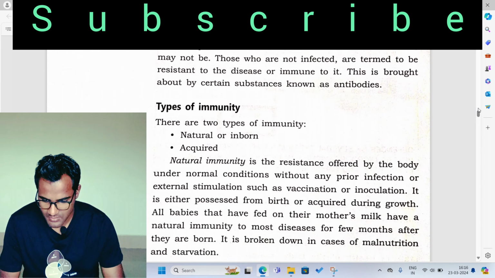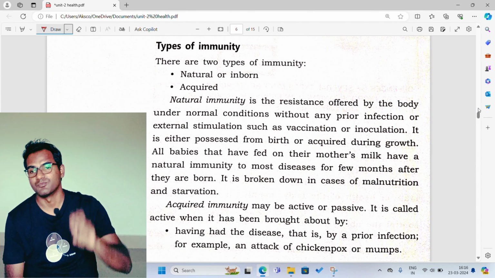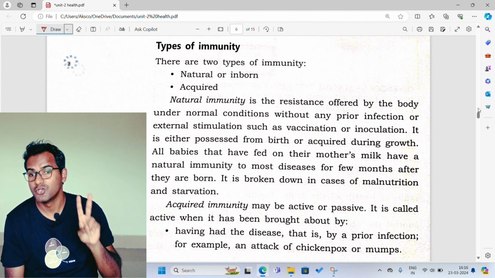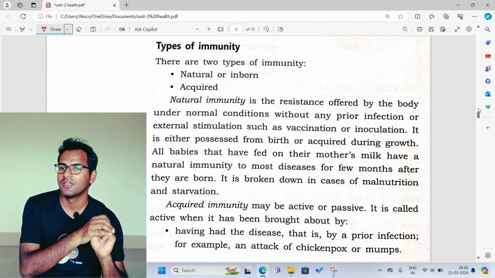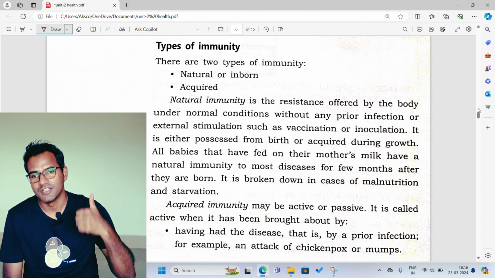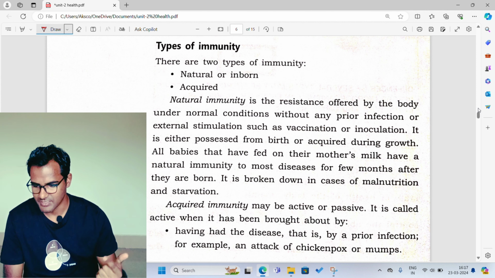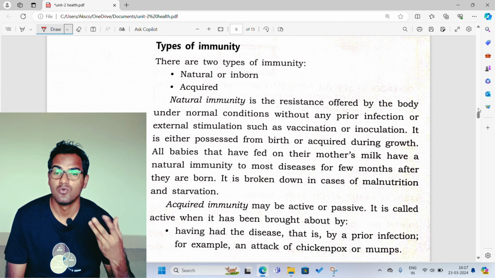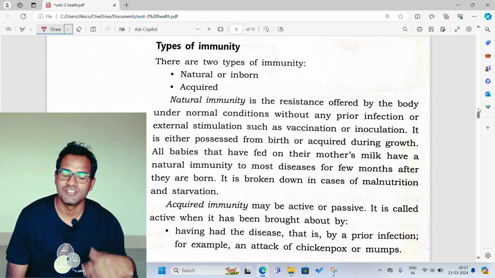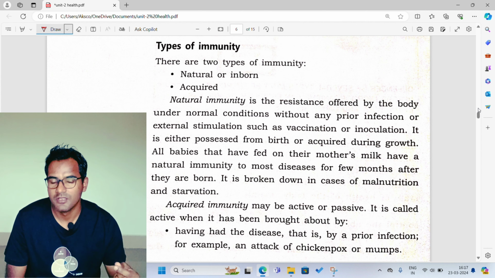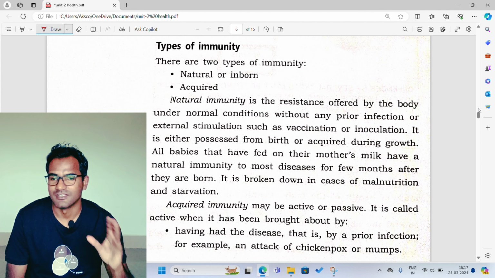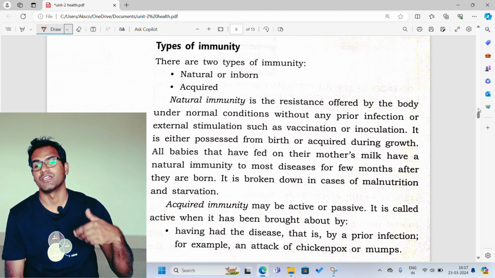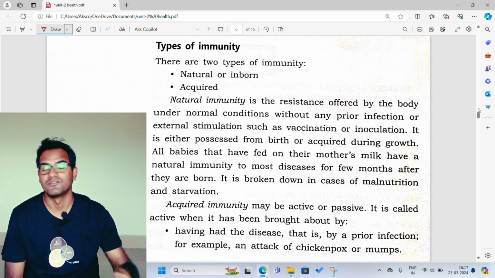Great. So now let us see types of immunity. Basically there are two types of immunity. How many types? Two types. One is natural immunity or inborn immunity. Another one is acquired immunity, right? By the words themselves, we will understand what they mean. Natural or inborn means the type of immunity which you get when you are born. But acquired immunity means the type of immunity which has to be acquired from outside after birth, right?